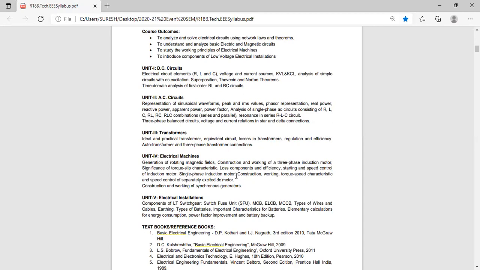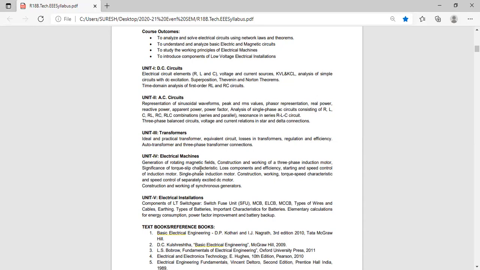What are the types of single-phase induction motor we have discussed in the class? One is split-phase, and the other is capacitor start. They'll ask two questions. Otherwise, directly they'll ask explain single-phase induction motor. You explain the split-phase only. No need of capacitor. If they ask specifically capacitor start, you can write capacitor start. Explain single-phase induction motor means you have to explain split-phase induction motor.